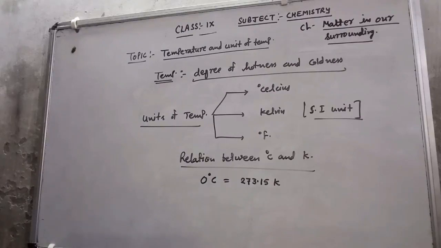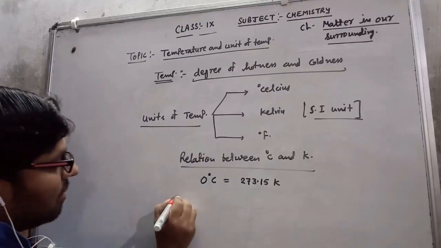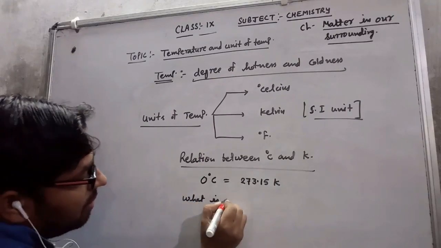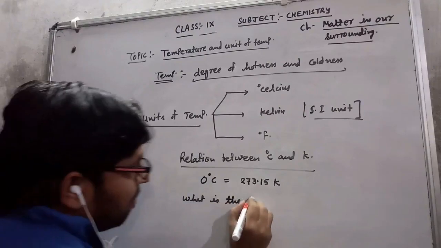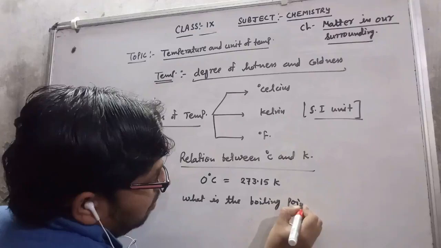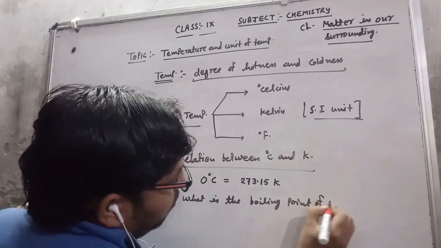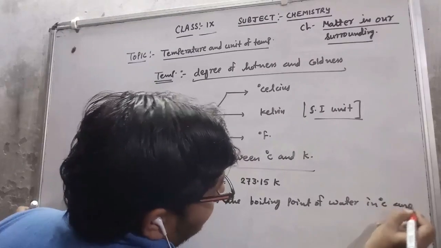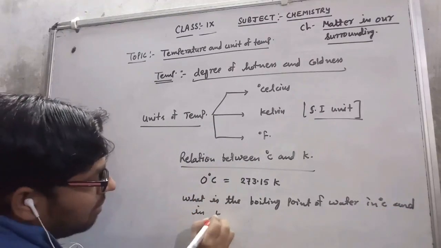Now I will discuss how to convert. What is the boiling point of water in degree Celsius and in Kelvin?